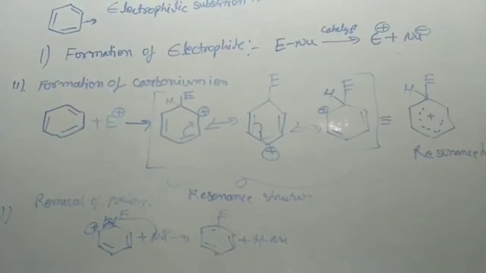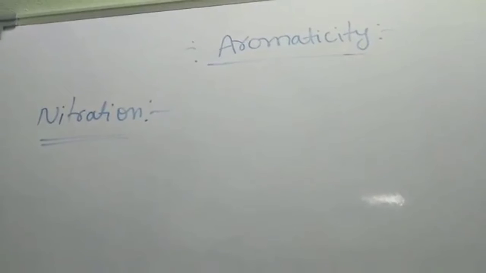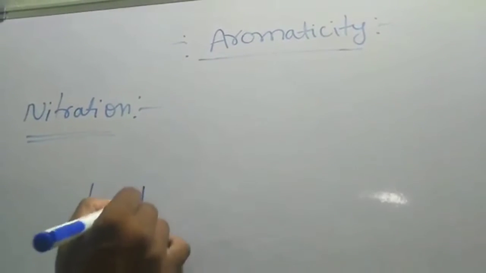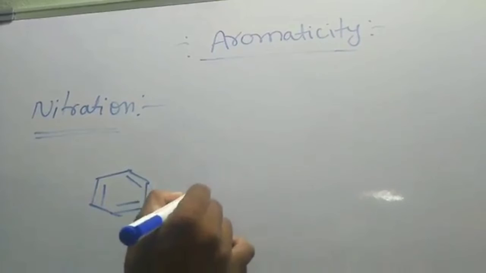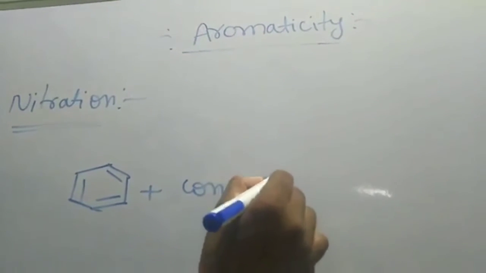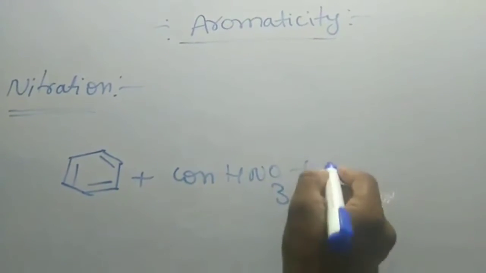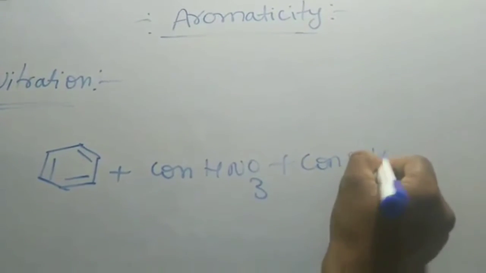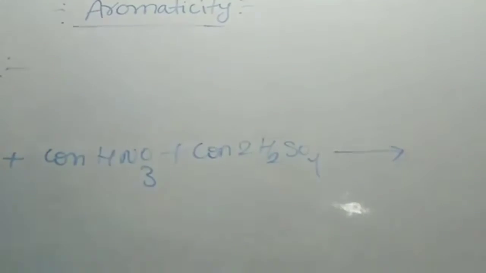So now we will see the nitration mixture. Now we will see the nitration of benzene. Here, when benzene reacts with concentrated HNO3 plus concentrated H2SO4, it gives nitrobenzene.